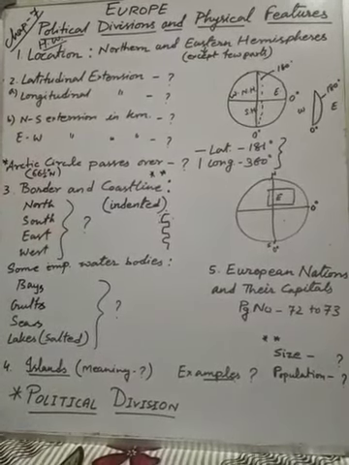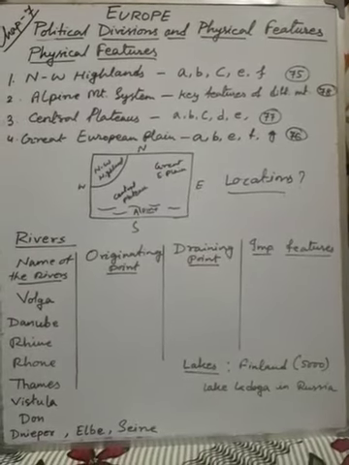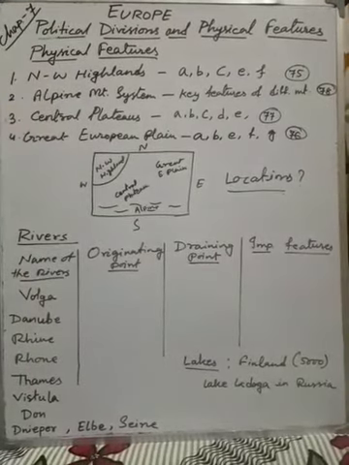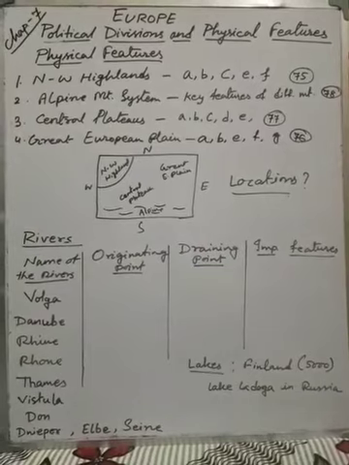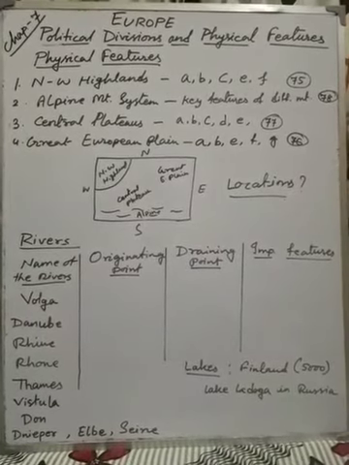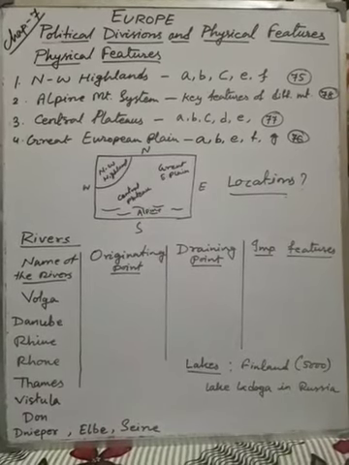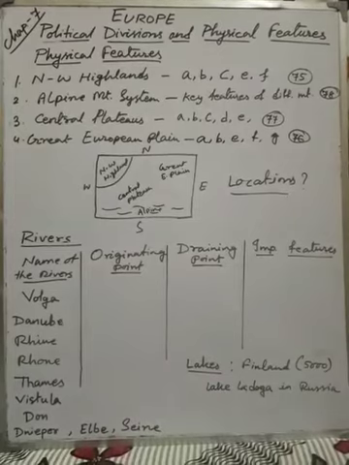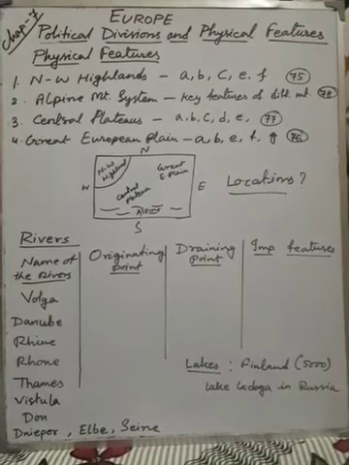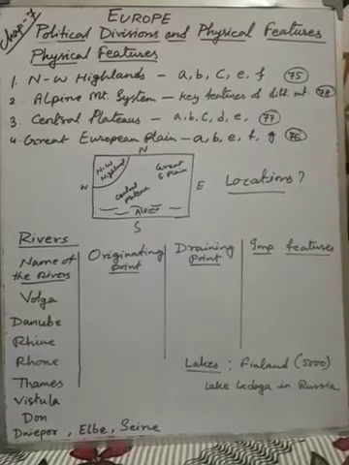So now the physical part. Students, after political division, our next topic is physical features. On the basis of different features, Europe is actually a small continent. I'm not saying the smallest one, but a small continent, the 6th largest. It has many varieties of features: mountains, plateaus, plains, many variations we can see here. So on the basis of that concept, we get these 4 categories.